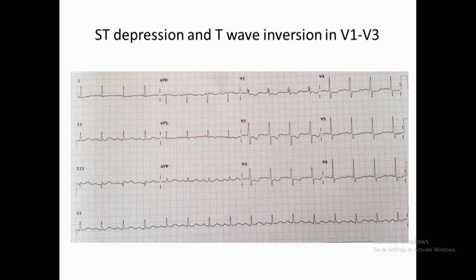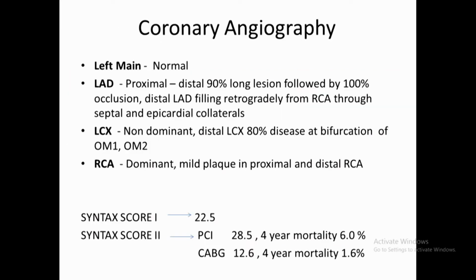So we'll go to the angiogram now. I will show you the diagnostic angiogram which was done a week back. This is the left coronary system done from the radial route. We have a near total occlusion of the LAD with a long segment which is diseased. Then we have a lesion in the circumflex just before the trifurcation of the two OMs.